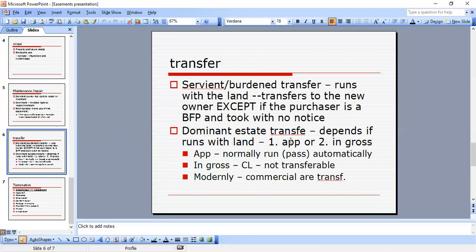So first you have to know, is it appurtenant or is it in gross? If it's appurtenant, it normally runs or passes automatically. If it's in gross, at common law it's not transferable. Modernly, commercial easements are usually transferable. And that's if it's a dominant estate transfer. If it's a servient or burdened transfer, it usually runs with the land. Transfer is okay, except if the purchaser is a BFP and took with no notice.